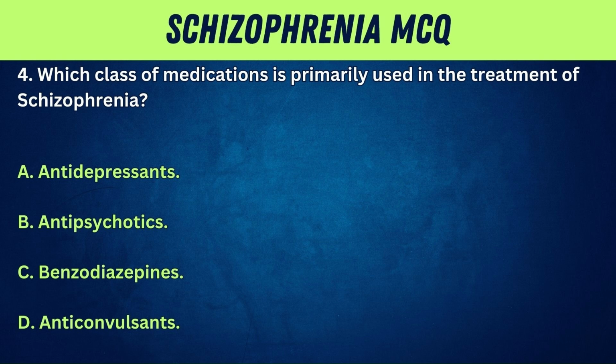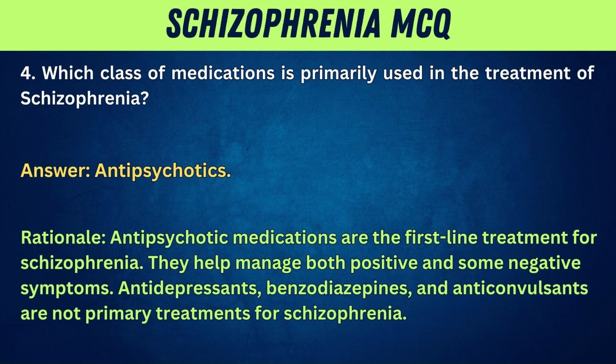4. Which class of medications is primarily used in the treatment of schizophrenia? A. Antidepressants. B. Antipsychotics. C. Benzodiazepines. D. Anticonvulsants. Answer: antipsychotics. Rationale: antipsychotic medications are the first-line treatment for schizophrenia. They help manage both positive and some negative symptoms. Antidepressants, benzodiazepines, and anticonvulsants are not primary treatments for schizophrenia.